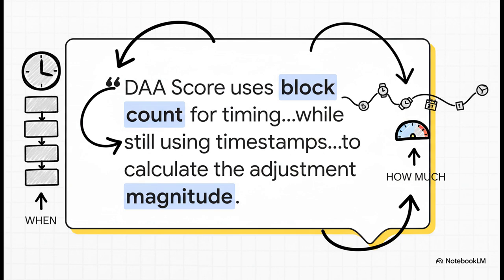Now, this is where it gets really interesting, and the nuance is key. The DAA score uses that block count to decide when it's time to adjust the network's mining difficulty. But, and this is the clever part, it still uses the old-fashioned timestamps from those blocks to figure out how much to adjust it by. It neatly separates the when from the how, and that's the real innovation here.